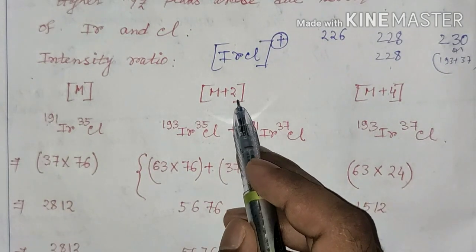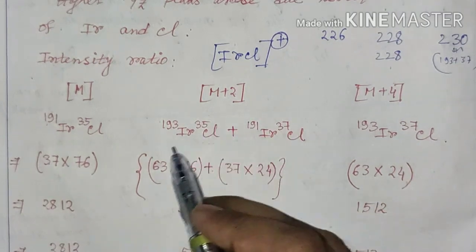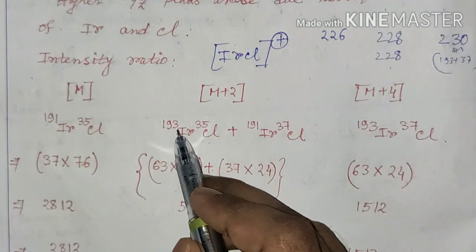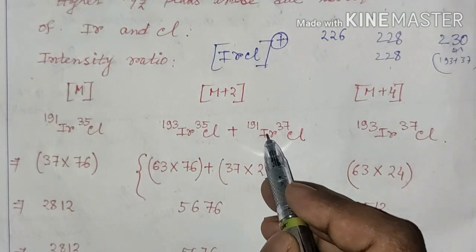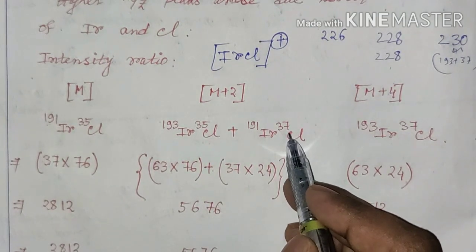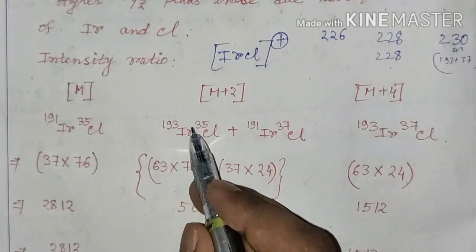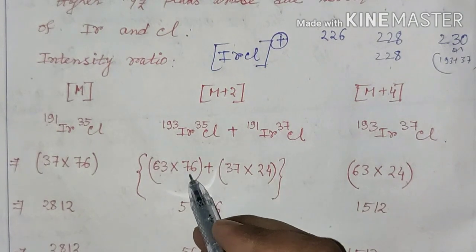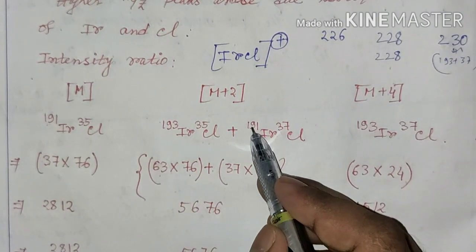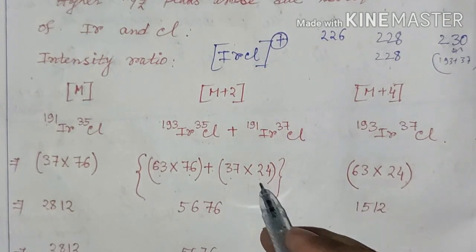For m+2, that is the 228 m/z value, we can formulate it by taking iridium 193 and chlorine 35, and there is another possibility, iridium 191 and chlorine 37. The relative abundances of the different isotopes are: iridium 193 is 63%, chlorine 35 is 76%, iridium 191 is 37%, and chlorine 37 is 24%.